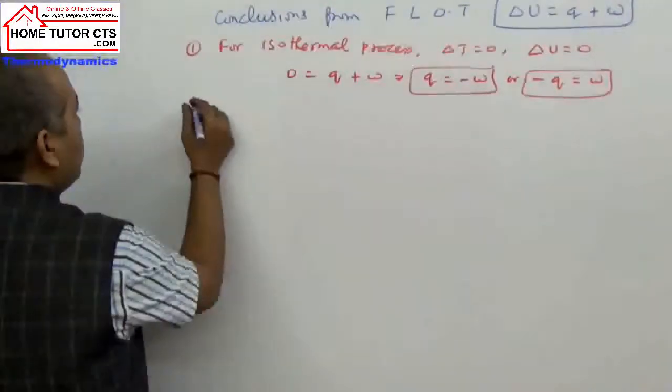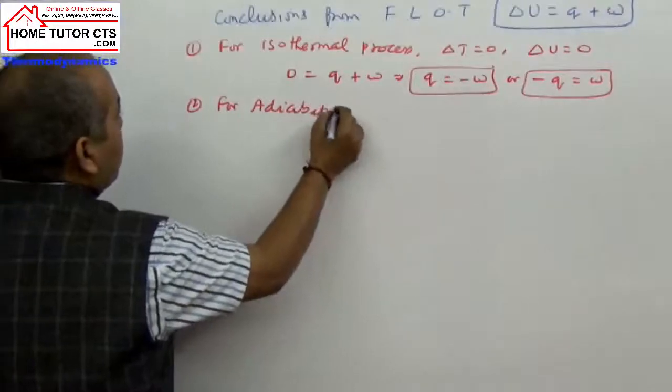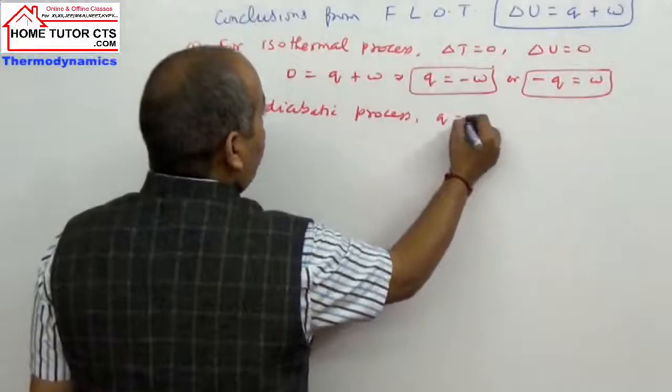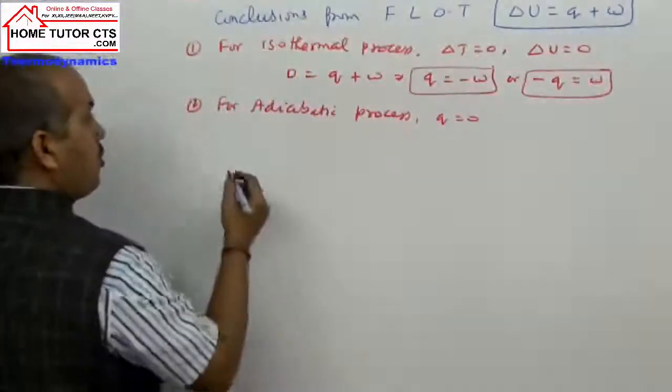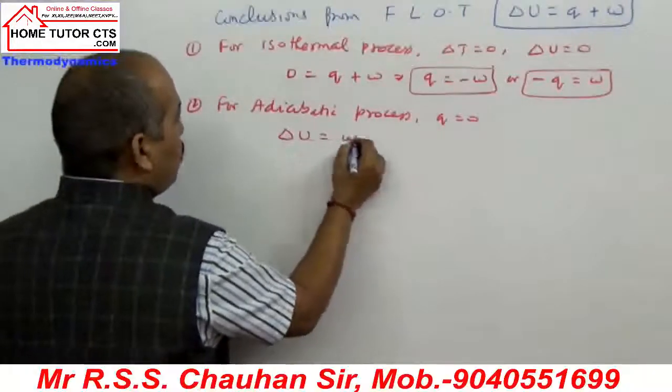Second, we can take conclusion for adiabatic process. इसमें क्या होता है? Q is 0. So when Q is 0 in this process, then delta U is equal to work.